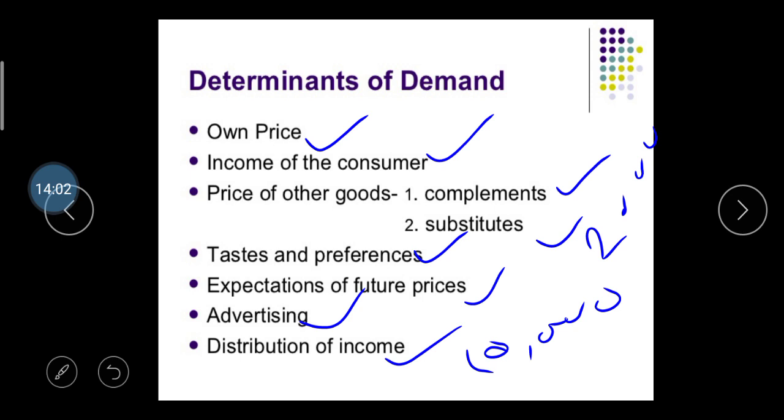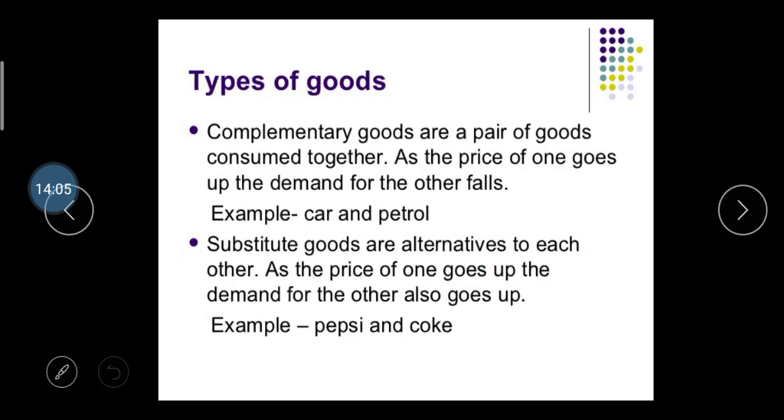Then after, types of goods. In the last slide, two names were given, complementary goods and substitute goods. So here there is the explanation of this. What is the meaning of complementary good?